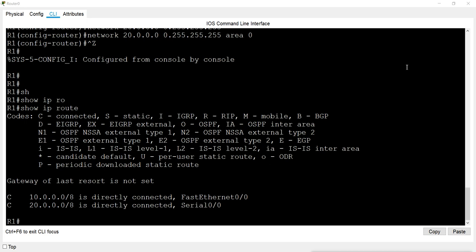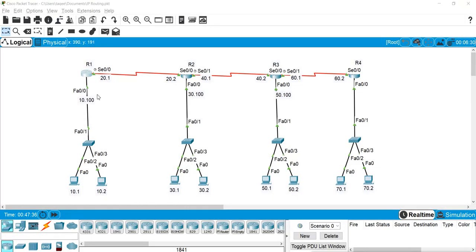Now when we configure it from the other router, I have configured only router 1. When I configure router 2, router 2 and router 1 will first do the adjacency and create the relationship between them. It is called adjacency, and with the adjacency they create a neighbor relationship. This is the behavior of OSPF. If you configure it on the other router, they will first create the neighbor relationship.